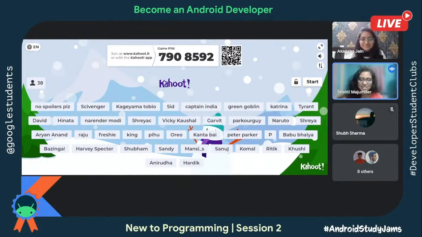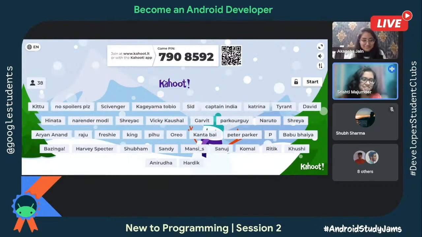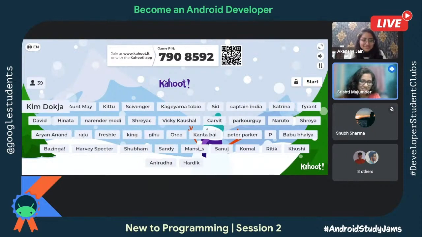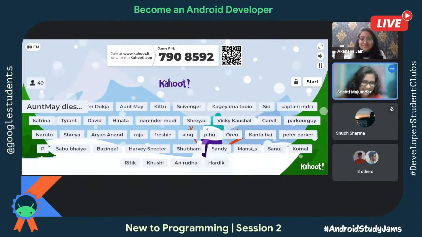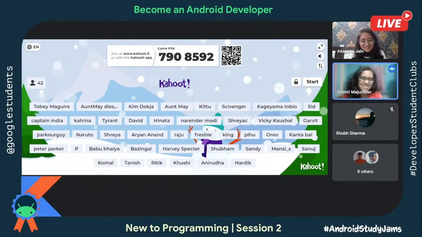सब तो 16 से WhatsApp का स्टेटस ही देकर आ रहे हैं. Kittu. अरे वाह. Okay, I know one Kittu. I'd have a guess that maybe it's that person. And okay, guys, no spoilers. Why दे रहे हो तुम लोग? कितने गंदे हैं सब. Tobey Maguire. I think people are now coming up with spoilers.